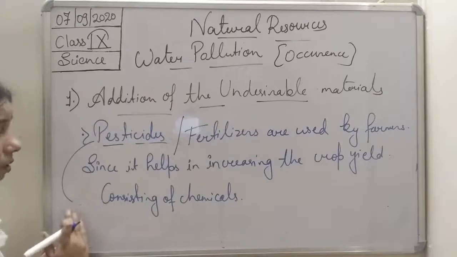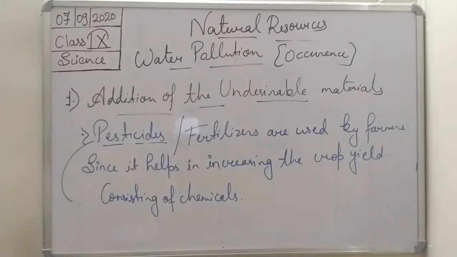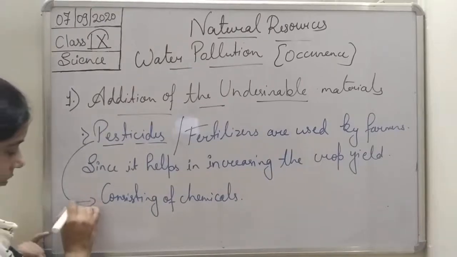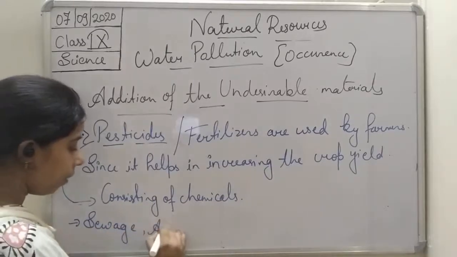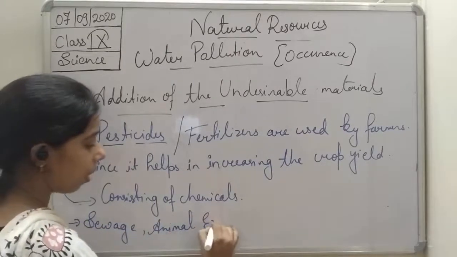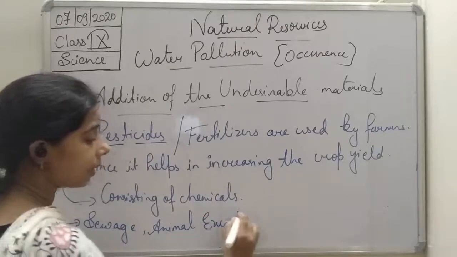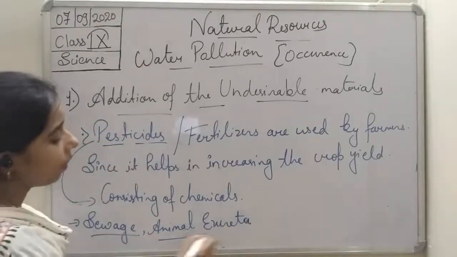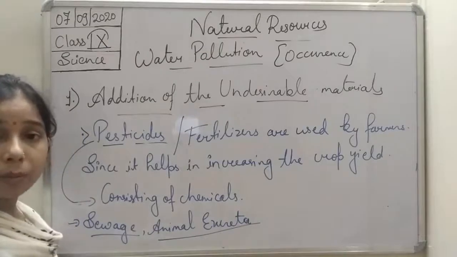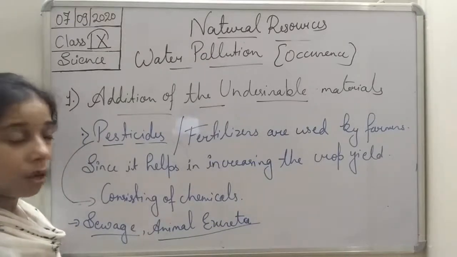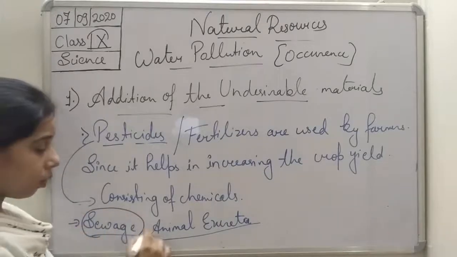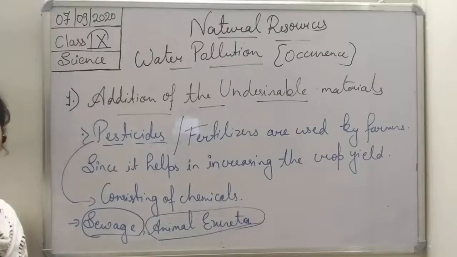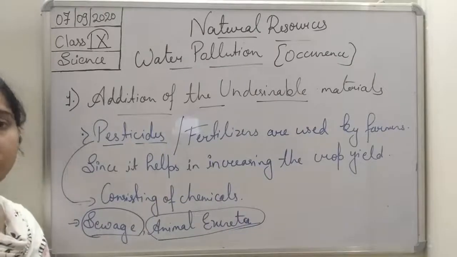Not only this, students, there are a lot of other pollutants. The second one is sewage or animal excreta. Sewage, students, is the waste water which is coming from each and every house. This also consists of dirt, and since both of them consist of dirt, ultimately it will make our water dirty.